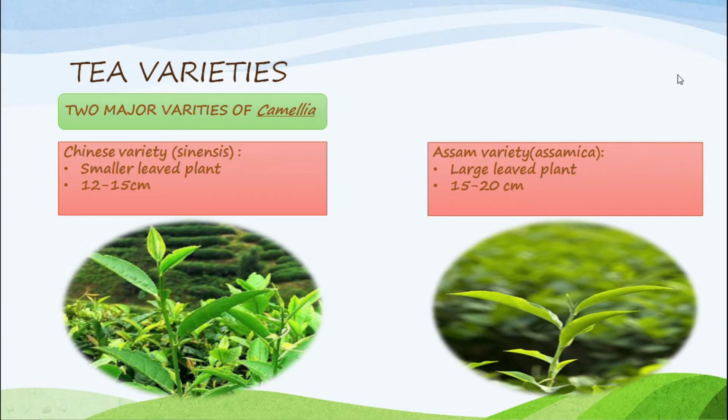Next, Assam variety, Camellia assamica. It is a large leafed plant and it has 15 to 20 centimeter leaves. And Assam tea is basically black tea.